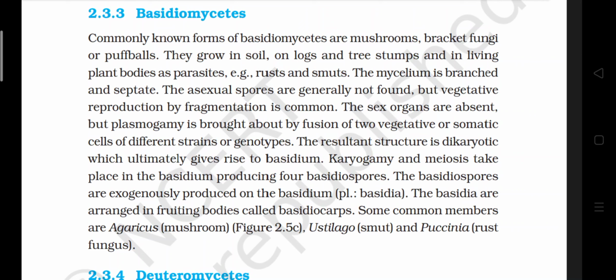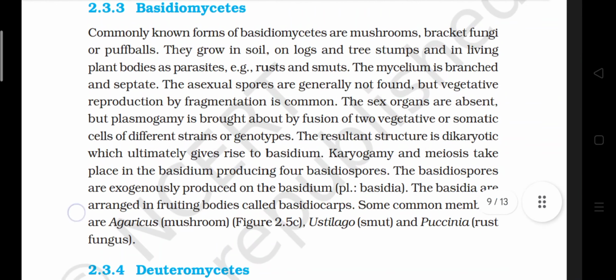The sex organs are absent, but plasmogamy is brought about by fusion of two vegetative or somatic cells of different strains or genotypes. The resultant structure is dikaryotic, which ultimately gives rise to basidium. Karyogamy and meiosis take place in the basidium, producing four basidiospores. The basidiospores are exogenously produced on the basidium, plural basidia. The basidia are arranged in fruiting bodies called basidiocarp. Some common members are Agaricus mushroom, Ustilago smut, and Puccinia rust fungus.